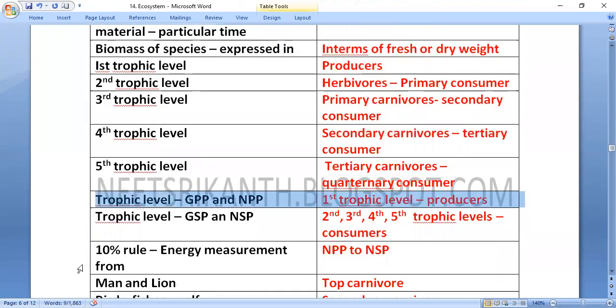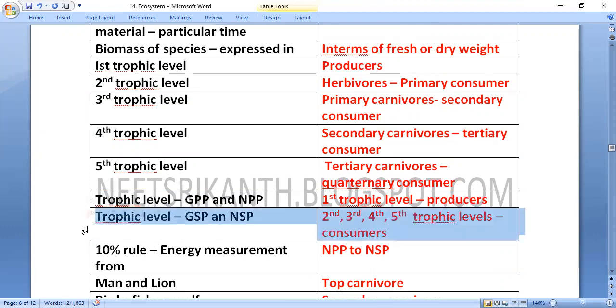Trophic level, GPP and NPP. First trophic level, producers: gross primary productivity and net primary productivity belong to the first trophic level, producers. Energy produced is gross primary productivity. Energy utilized is respiration. GPP minus R equals NPP, net primary productivity.